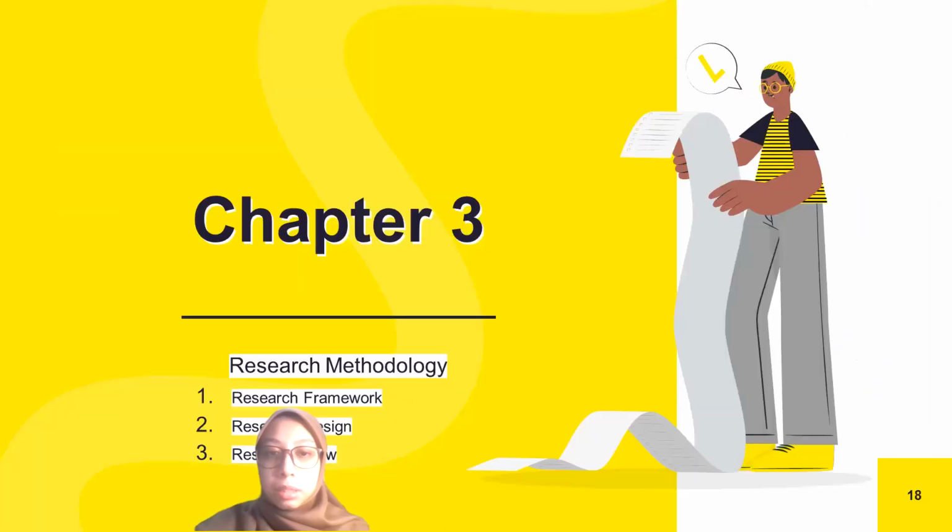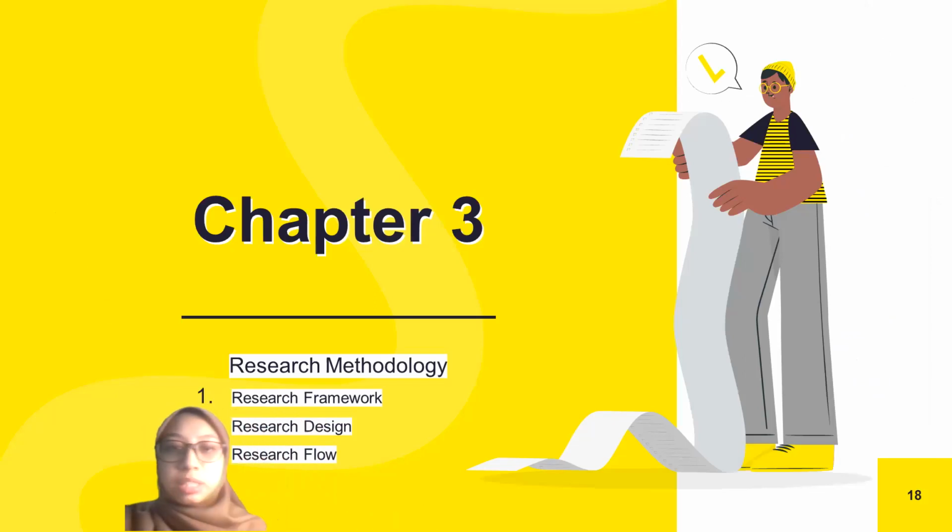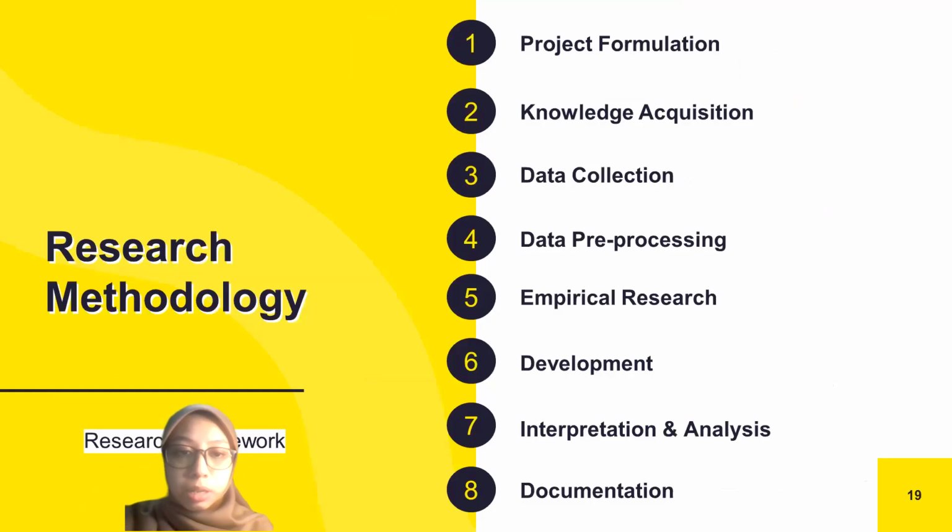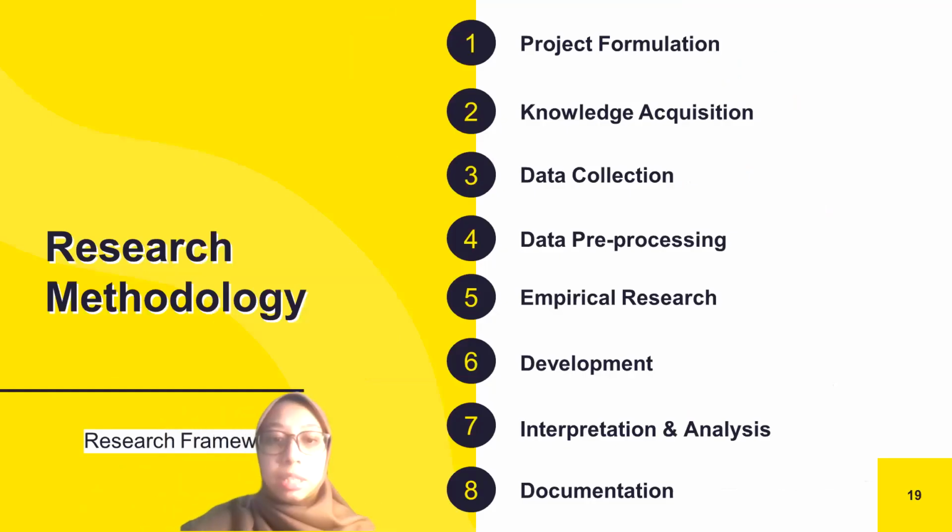All right. Last but not least, we have chapter 3, which is research methodology. The chapter is divided into 3 sections, which are research framework, research design, and research flow. For the first one, research framework, we list out all the phases included to perform this study, starting from project formulation, then knowledge acquisition, followed by data collection, pre-processing, empirical research, development of hybrid lexicon, interpretation and analysis, and lastly, documentation.